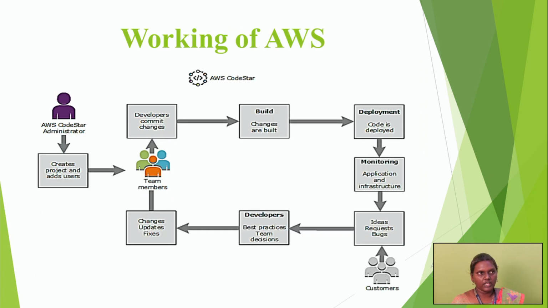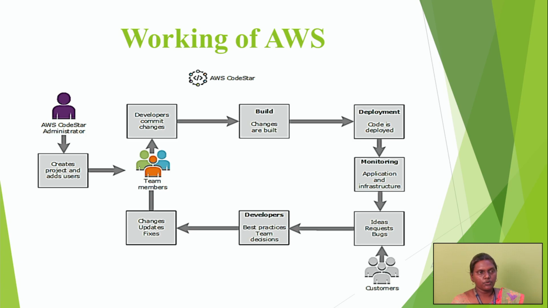The next one is how AWS works. First, the AWS CodeStar administrator creates the project and adds the user. The user gives the data to the team members, the team members analyze that data and give it to the developers, who commit changes according to the user requirement. After the changes are committed, it goes to the build. The changes are built in the program. Then the code is deployed on the platform. Then we monitor the platform according to the application and infrastructure requirements of the user.